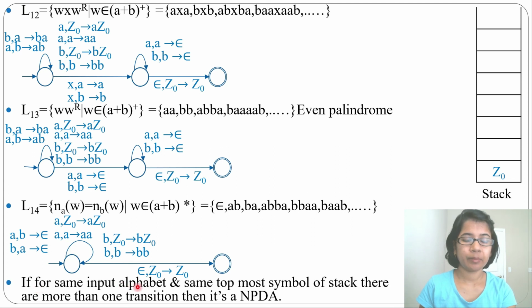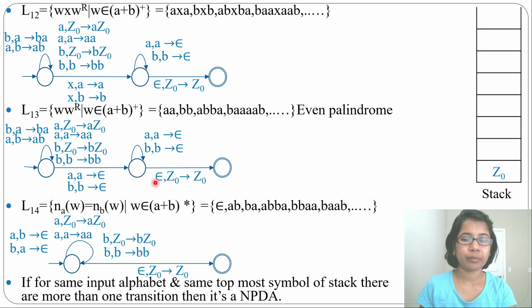If for the same input alphabet and same topmost symbol of stack there is more than one transition, then it's an NPDA. Like here, for input alphabet A and topmost stack symbol A, here we are pushing, here we are popping. Input alphabet B and topmost stack symbol B, here we are pushing and here we are popping. So there are two paths. One can go in self loop, one can go this way. That's why this is an NPDA.